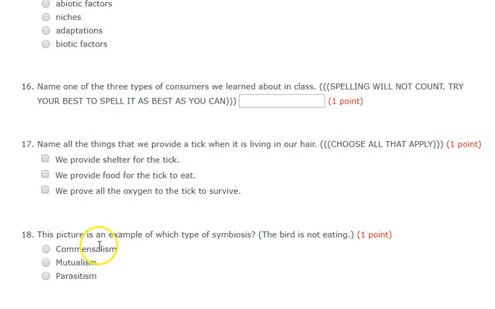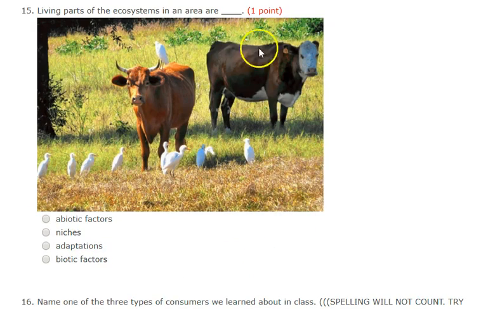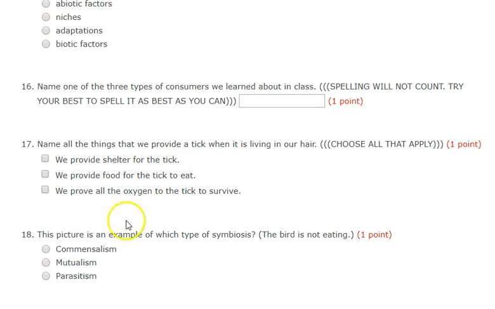Number 18. This picture is an example of which type of symbiosis? The bird is not eating. So this is a picture that will be there for question number 18. What is this an example of? Is this communalism, mutualism, or parasitism?